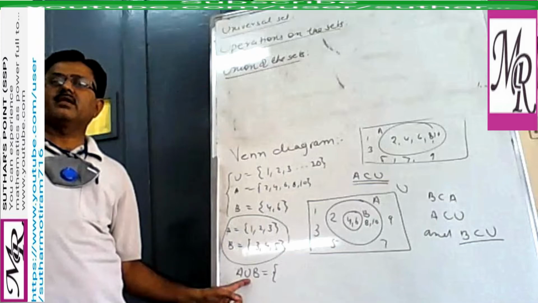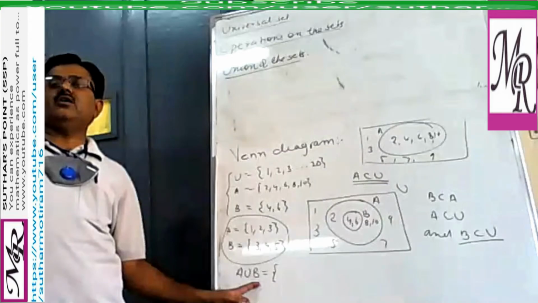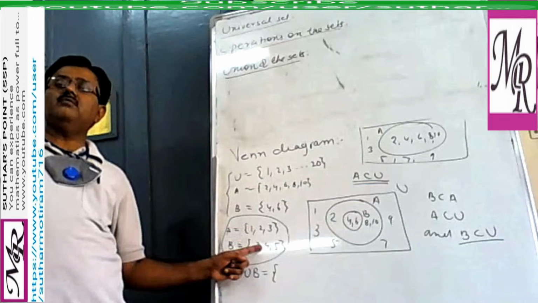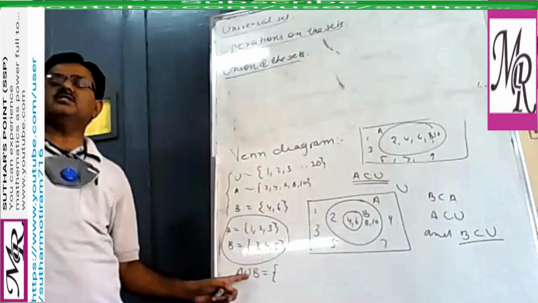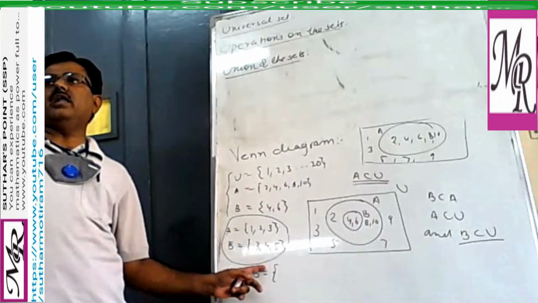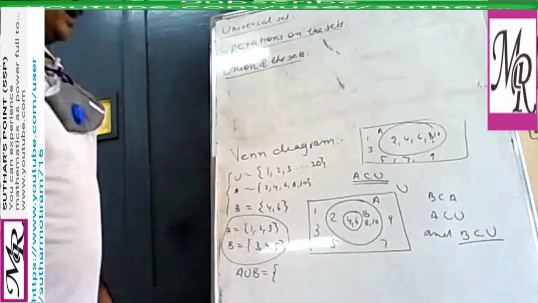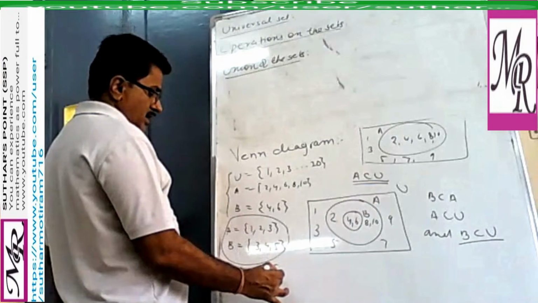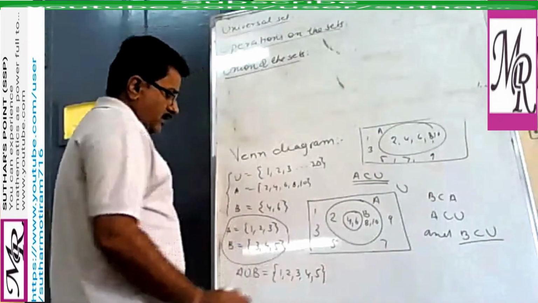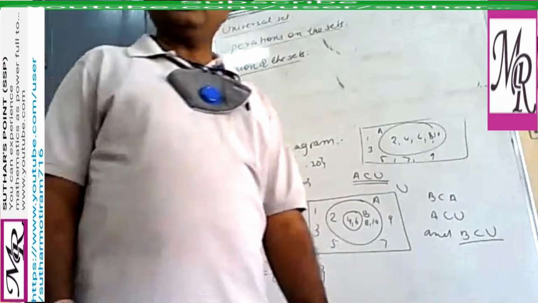This is clear? A union B is the collection of all elements which are either in A or in B. Means you can say this is again a set. So that is 1, 2, 3, 4, 5. And if an element lies in both, we write it one time only. Clear?